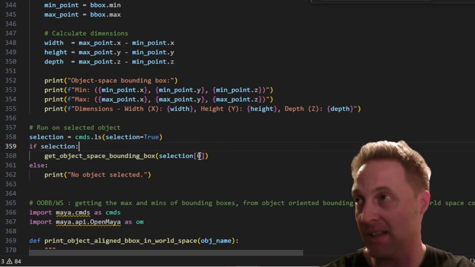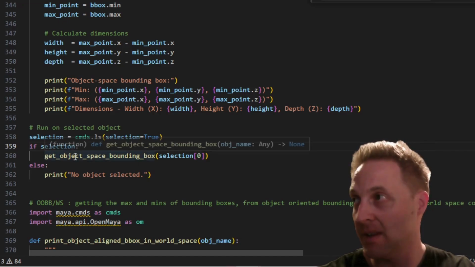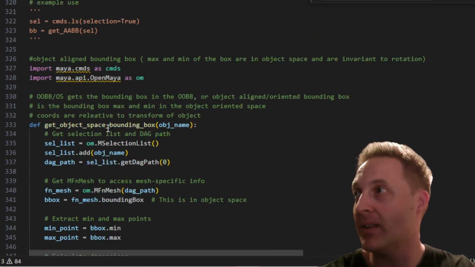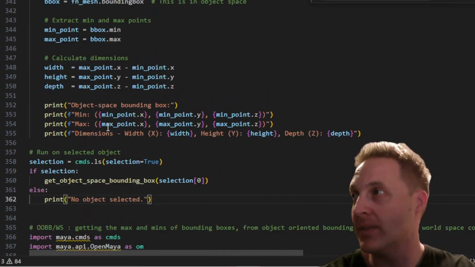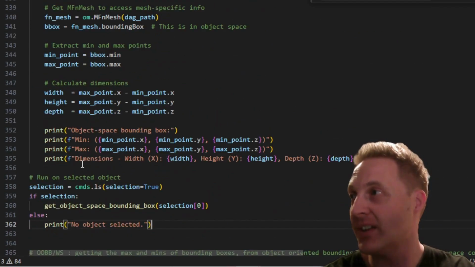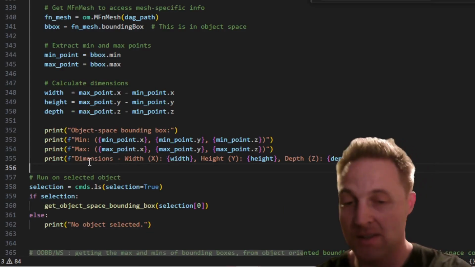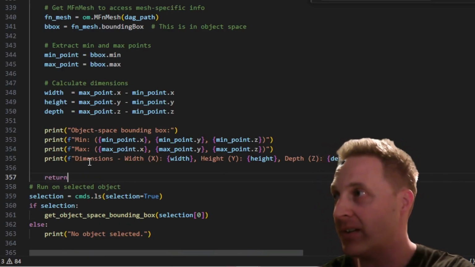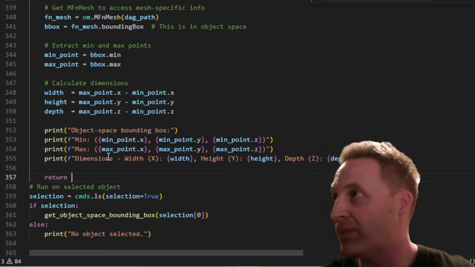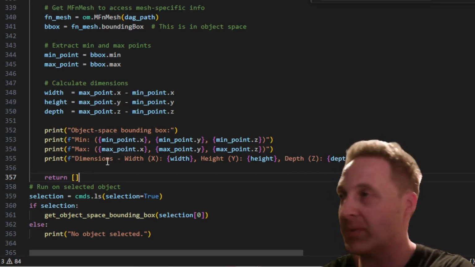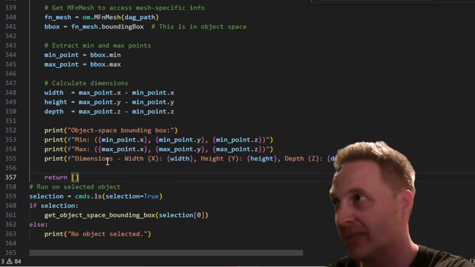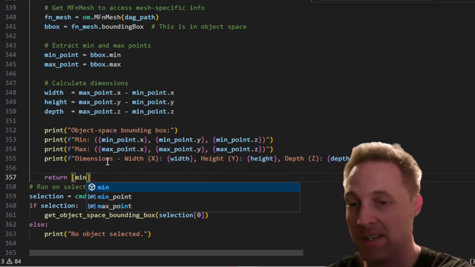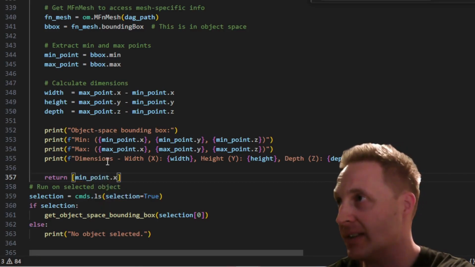Selection 0 is going to get the transform, and then you'll get back nothing because there's no return. So let's add a return. Let's return it as a list because we have to convert it from that API object. So we'll do it like this: minPoint.x.